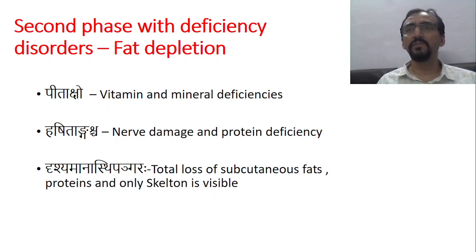For the formation of the RBC we require iron and so many other things. So that's one thing. Then Hrishitangasya. Hrishitangasya means there is horripilation in the hair roots and hair follicles. That suggests protein deficiency, because the hair is also made up of keratin-like protein, and when keratin-like proteins are not available, because protein has been lost continuously because of body tissue loss and muscle tissue loss, that indicates some of the protein deficiency symptoms.